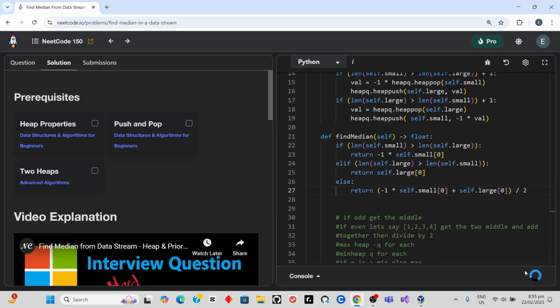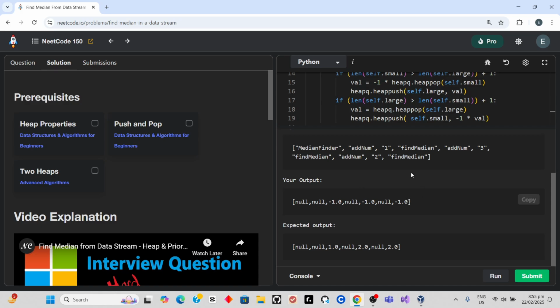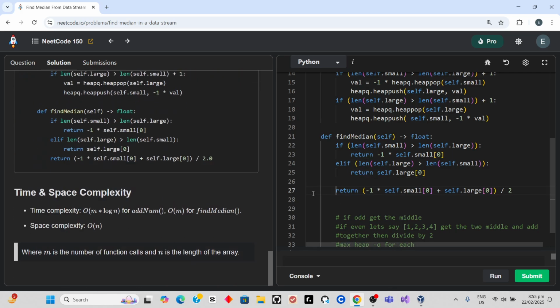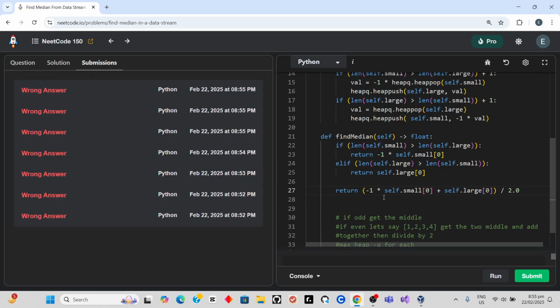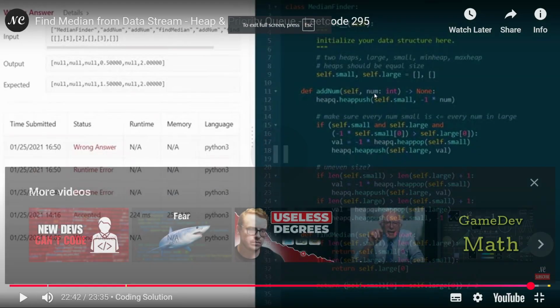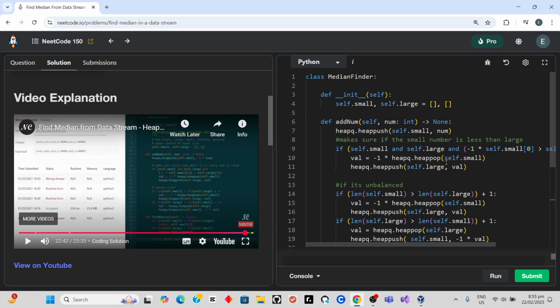Oh, so does it do anything? Oh, wait. Seems to be correct. Still wrong. Hey, getting the number and actually trying to calculate. It seems we might have some that are wrong.